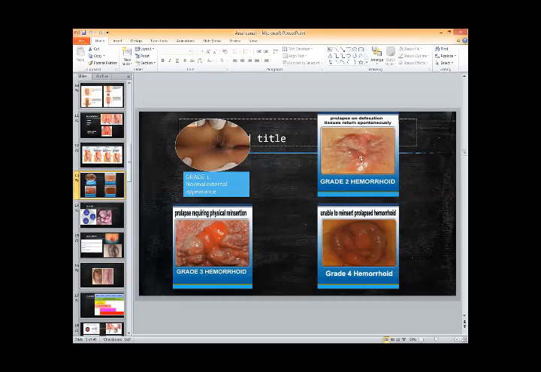On the second degree hemorrhoid, there would be a little bit of prolapse, but it goes back after the defecation. And if you see the third degree, it is again relatively bigger than the second degree, and the fourth degree is quite big and it remains permanently outside. So this is fourth degree hemorrhoid.